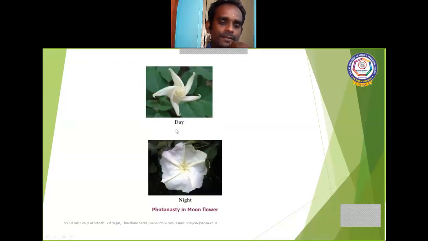Next picture, this is a moonflower. The moonflower closes in the morning and opens in the night. See the bright sunlight during the daytime, the petals of the flower close. At night time, all the petals are open. See how beautifully the flower opens in the night time.